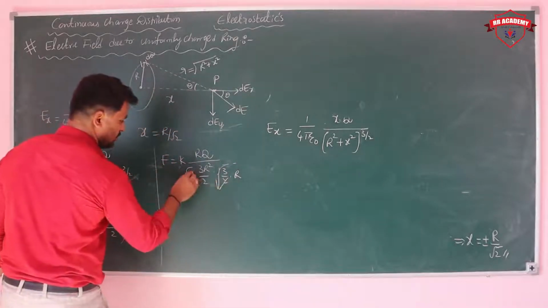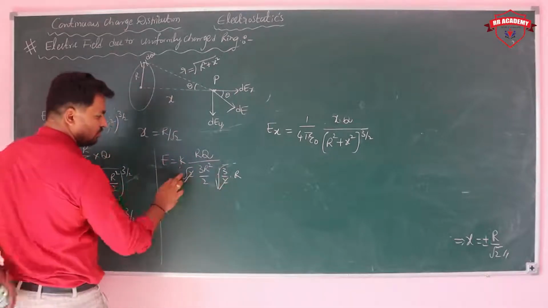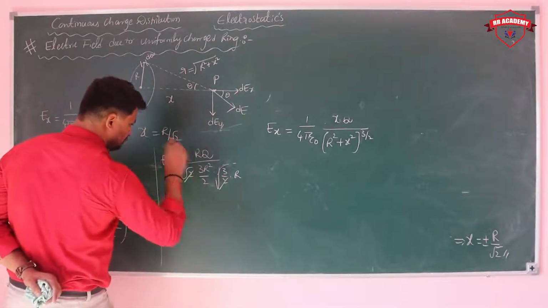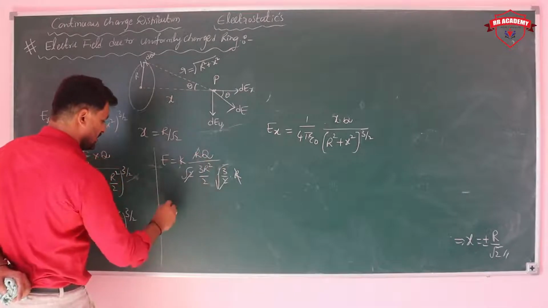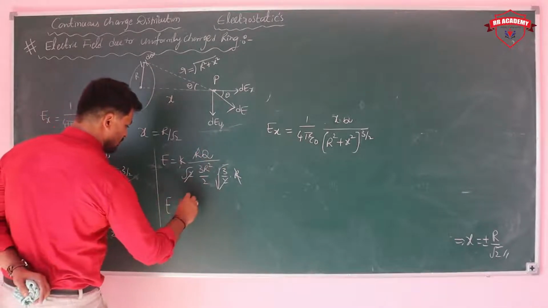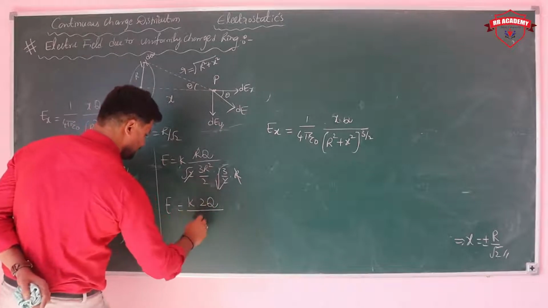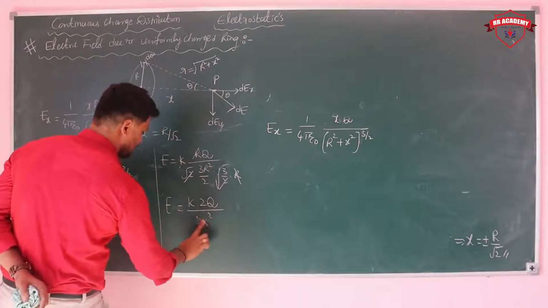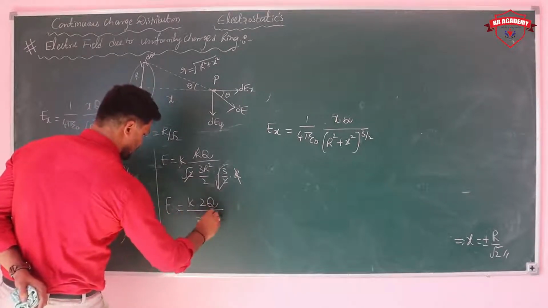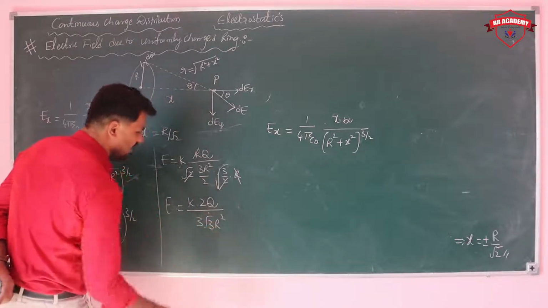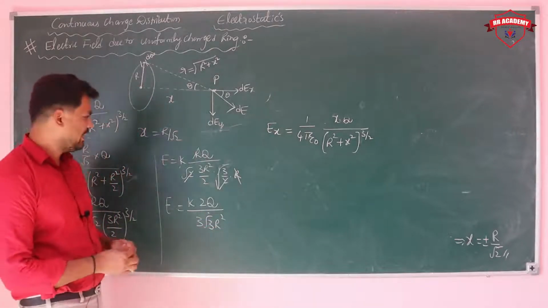Now see here, root 2 will be cancelled and also r is cancelled. So finally E is equal to k into 2q by 3 root 3 r square. k is nothing but 1 upon 4 pi epsilon naught.